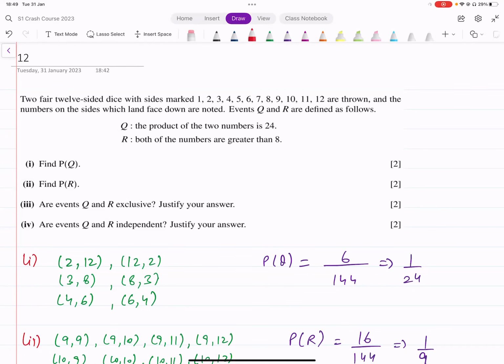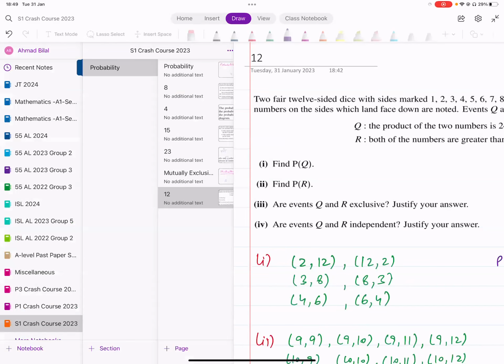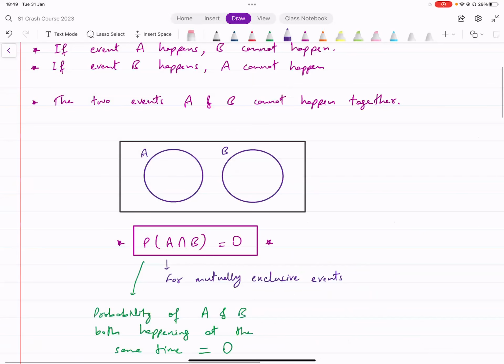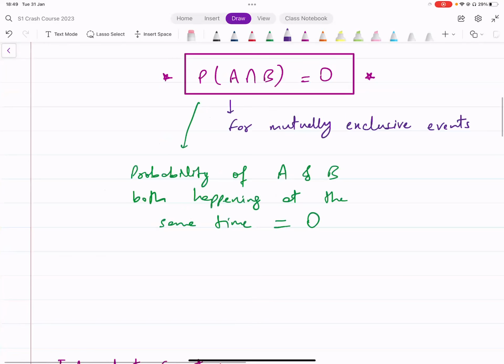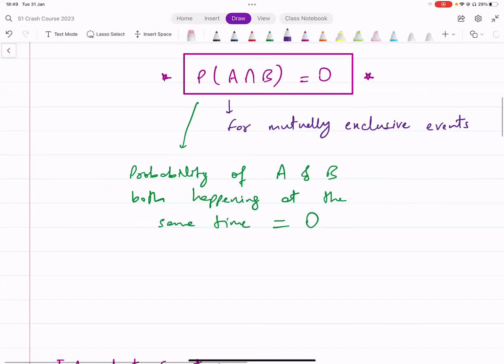How do you figure that out? Remember the condition? The condition was, if 2 events are mutually exclusive, the probability of their intersection should be 0. All right, that's what we did here. For mutually exclusive events, if you want to prove that 2 events are mutually exclusive, the probability of the intersection should be 0. So that's what we need to prove if they're mutually exclusive.